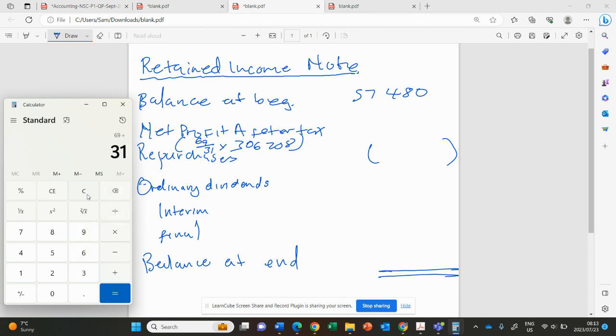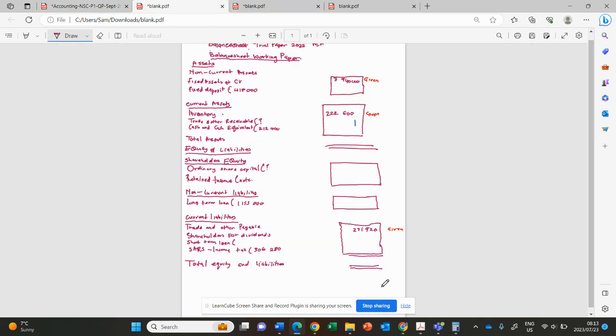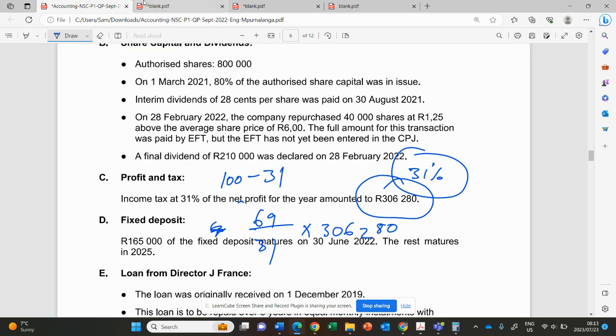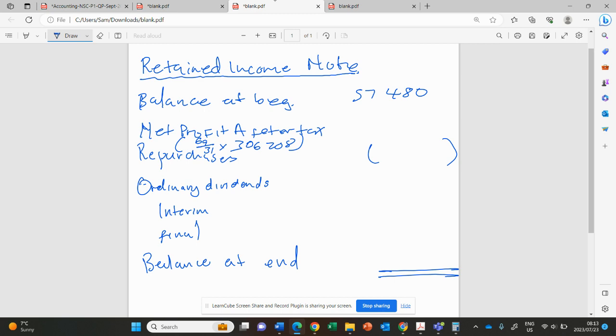Oh, it's 280, I'll correct that. It's 69 divided by 31 times 306,280, which is 681,720.